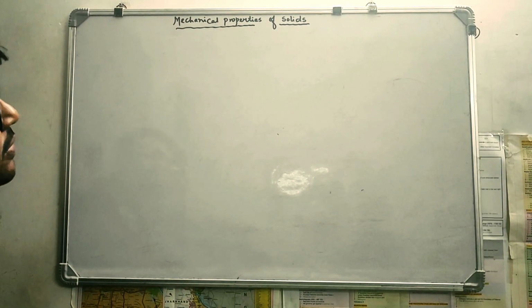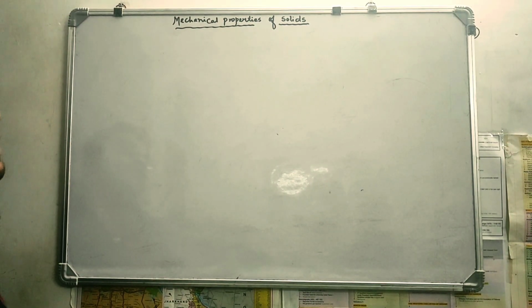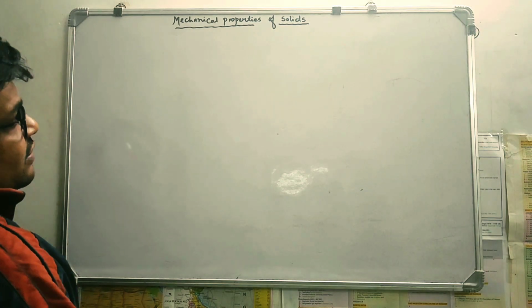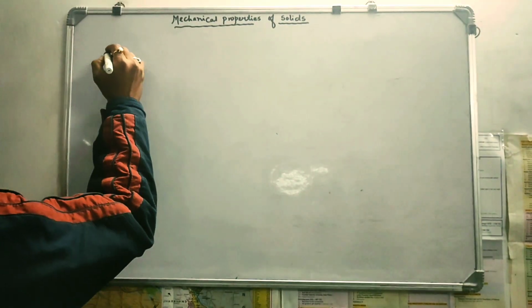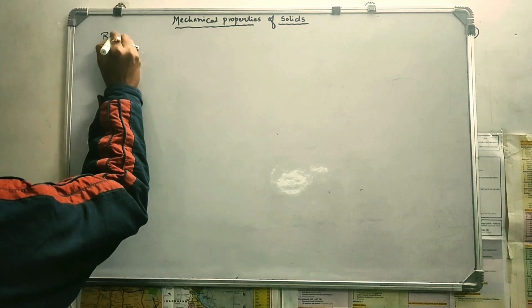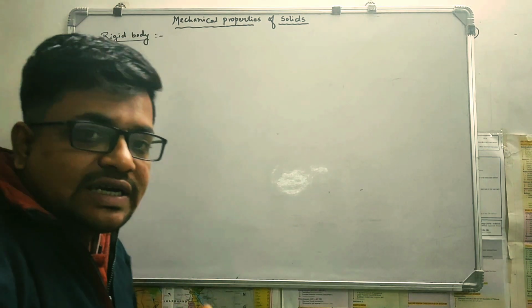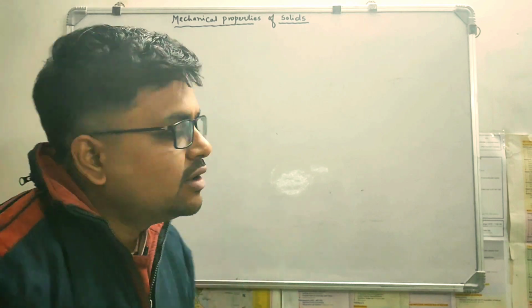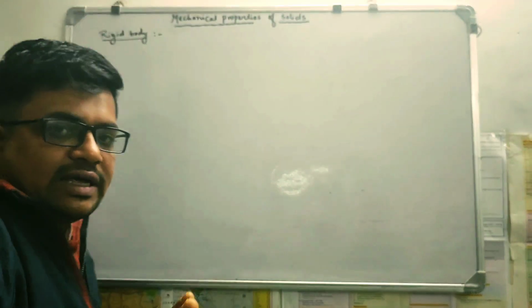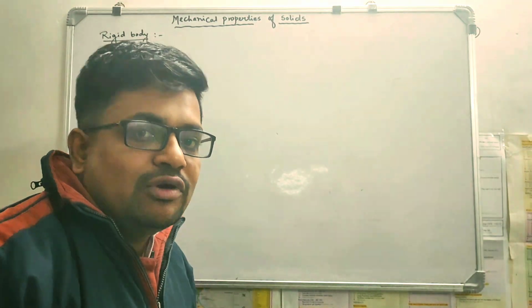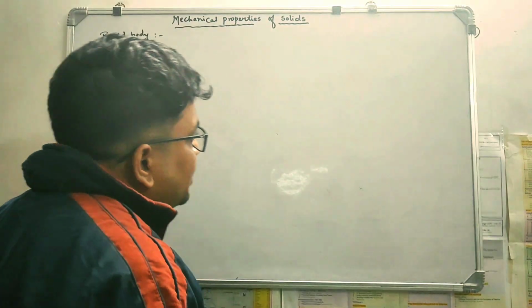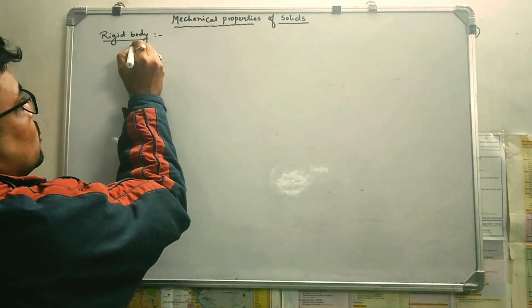So this is the topic today, that is mechanical properties of solids from the class 11 physics. To understand this chapter, first you need to know about the rigid body. Rigid body means the body which does not change its shape and size, right? But there is no body available practically which is perfectly rigid. So that's why from the rigid body two things came.